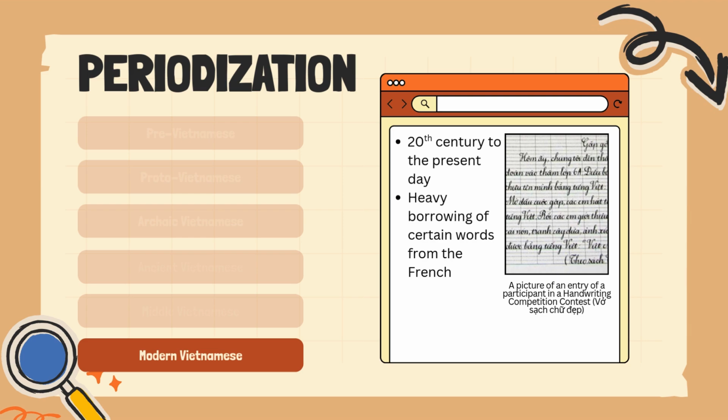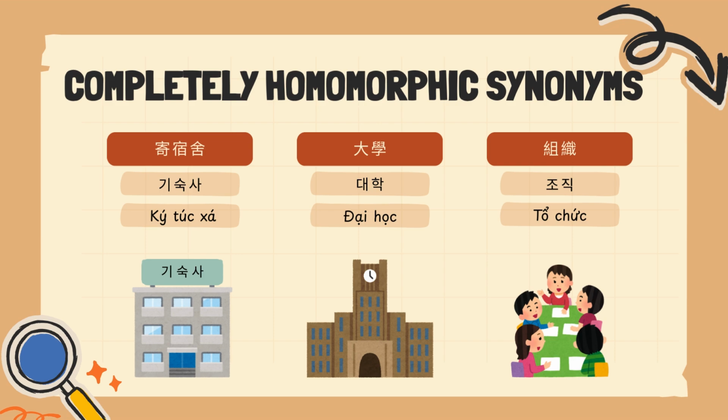Lastly, we are brought to today, modern Vietnamese, where we see Latin letters but with Chinese pronunciation. Many of the borrowings today come from French words. The influence of China on these two countries is still evident today, even if Chinese is no longer a true homonym due to different pronunciation, as seen in the following slide.